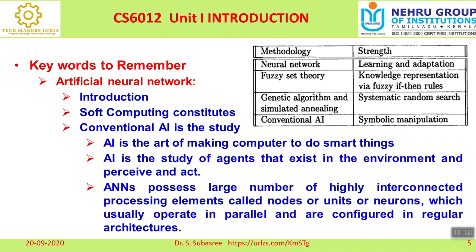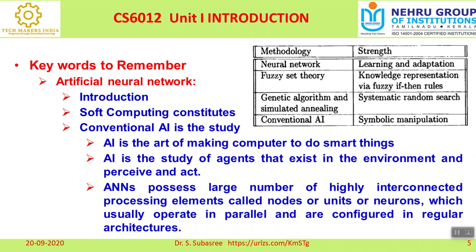Right, that is called machine learning. Machine will be acting like a human being. That is called machine learning. It is an advanced version of artificial intelligence. And artificial intelligence possesses a large number of highly interconnected processing elements.